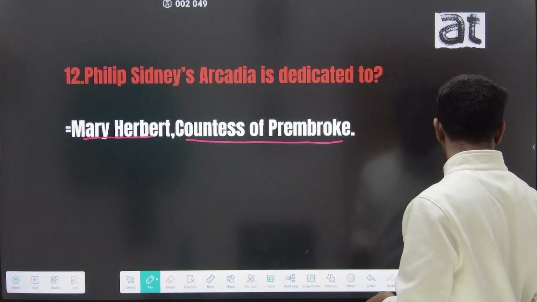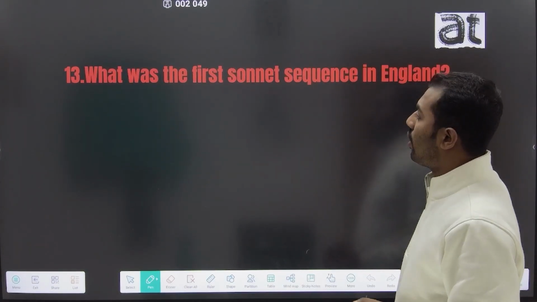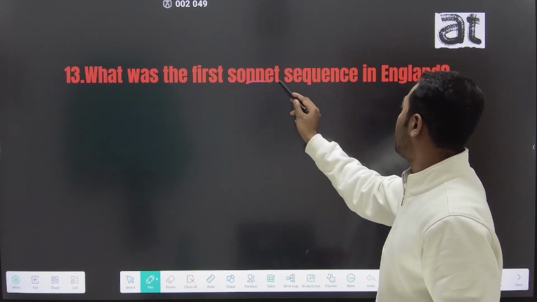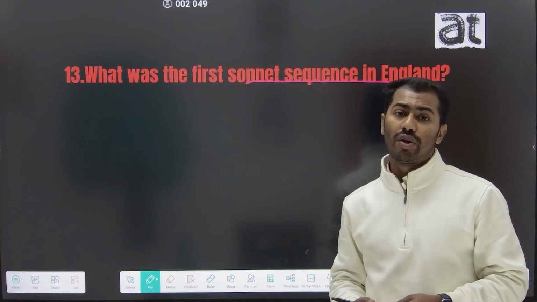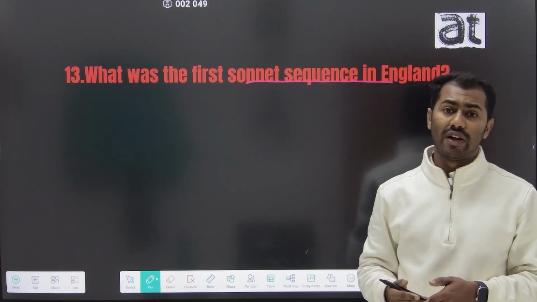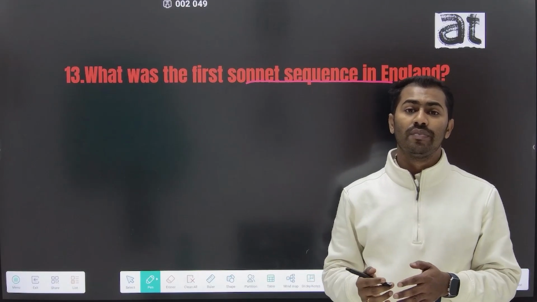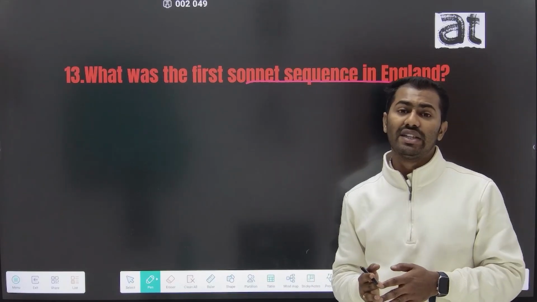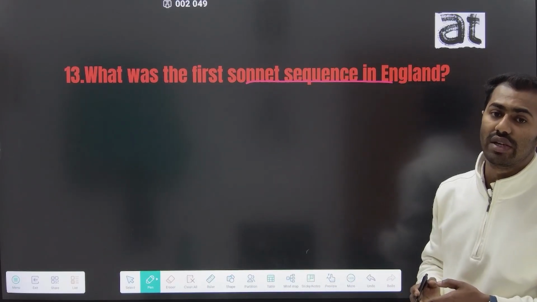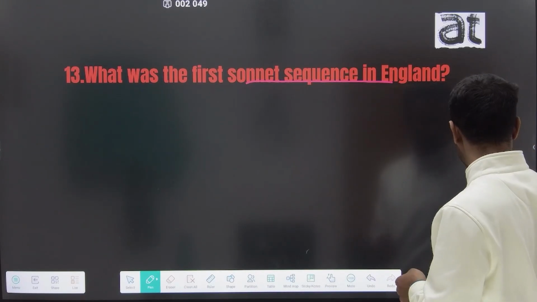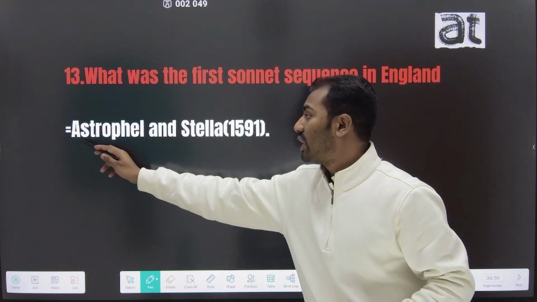And the 13th question is what was the first sonnet sequence in England? We all know in the Elizabethan time period there were many sonnet sequences written by different Elizabethan authors, and the first sonnet sequence of England was Astrophel and Stella.